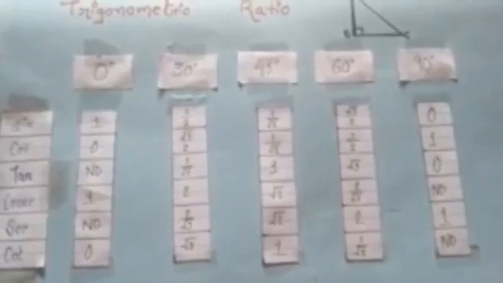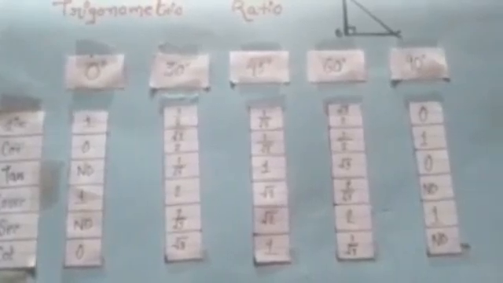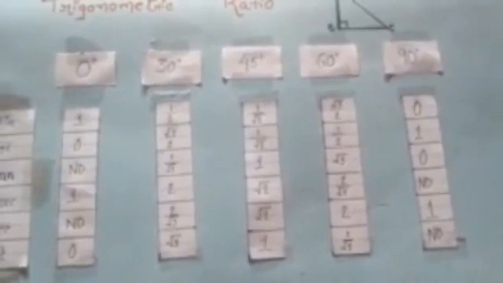In trigonometry, the following angles are of immense use: 0 degree, 30 degree, 45 degree, 60 degree and 90 degree. So these angles are known as standard angles in trigonometry. We shall now find the trigonometry ratios of these angles in the following table.